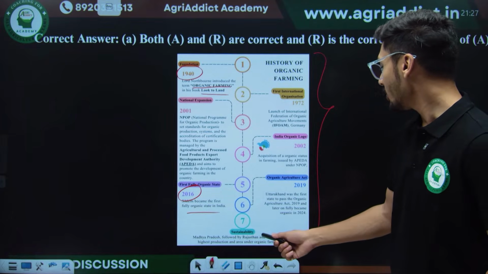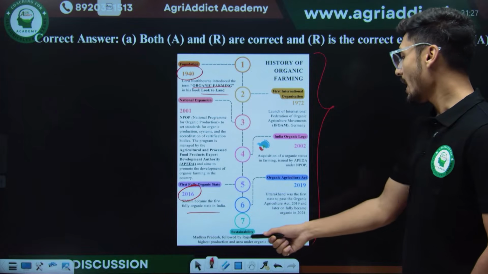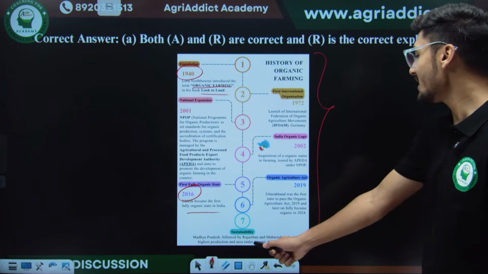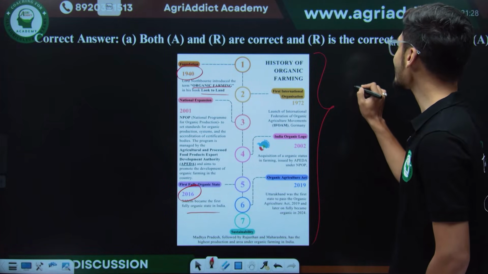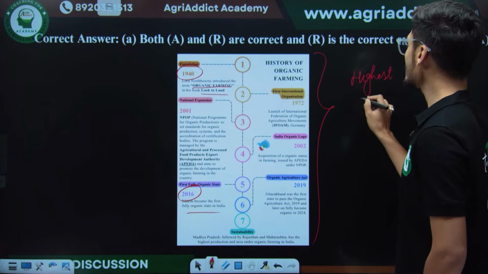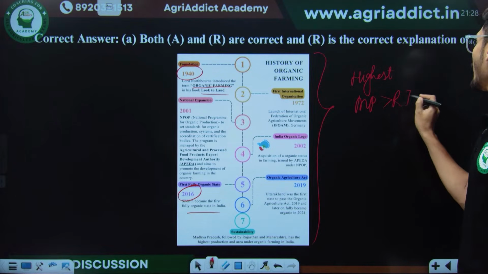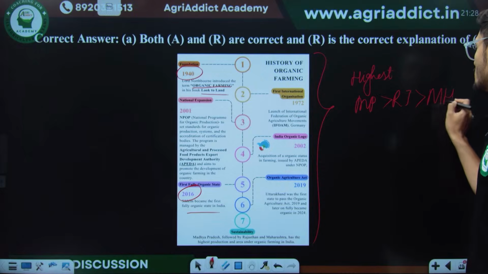Then Madhya Pradesh, followed by Rajasthan and Maharashtra, have the highest area under organic production. If the question is asked about highest area under organic production, it is MP followed by Rajasthan followed by Maharashtra. Just keep this thing in mind.